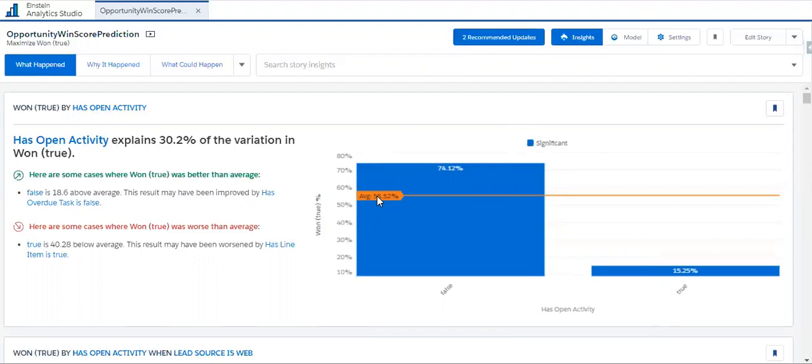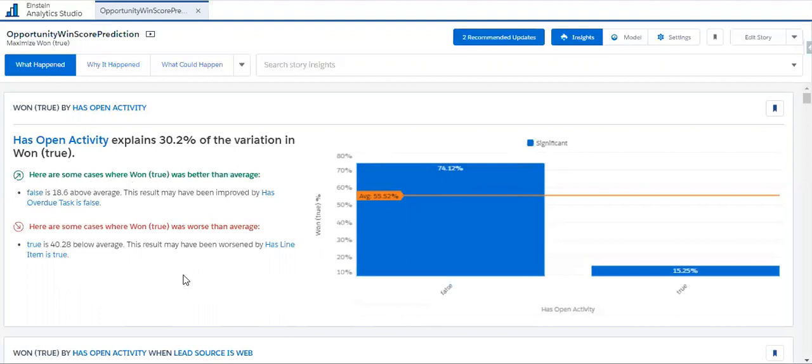Like in our data set, 55.52 percent were won opportunities. Out of those, the average was high for the false category. So this variable has a significant impact on our outcome variable, win true. And the text we are seeing here is called explanatory text.